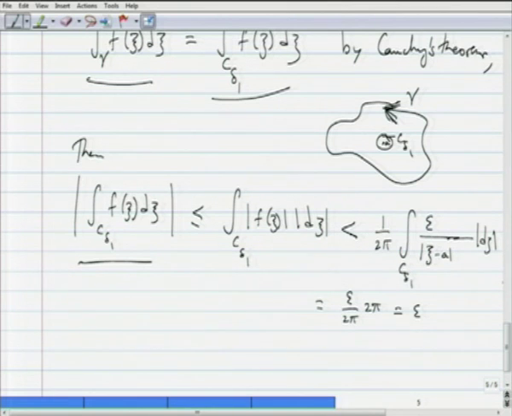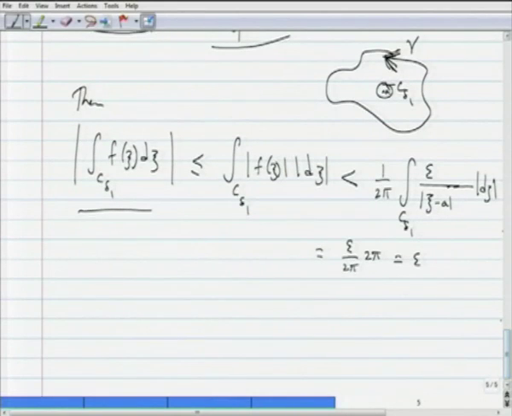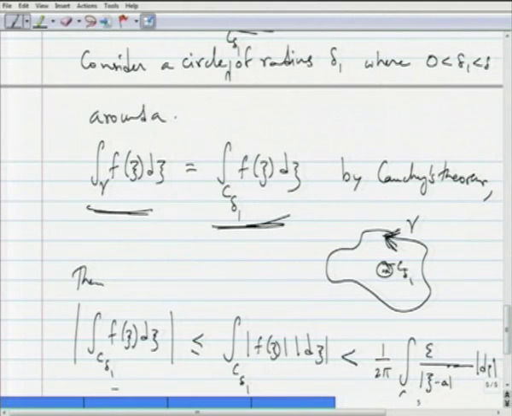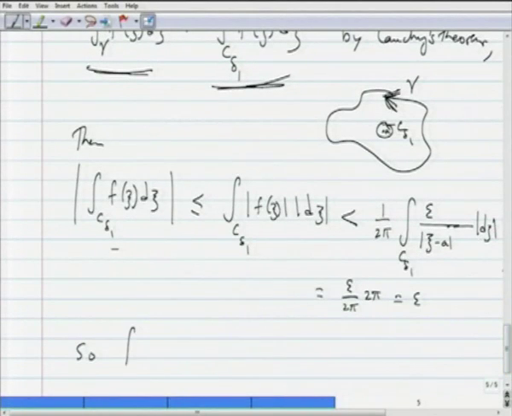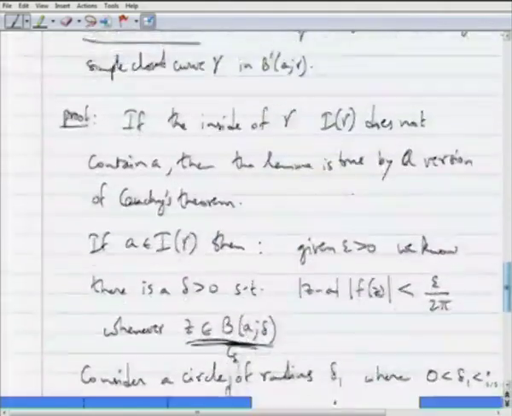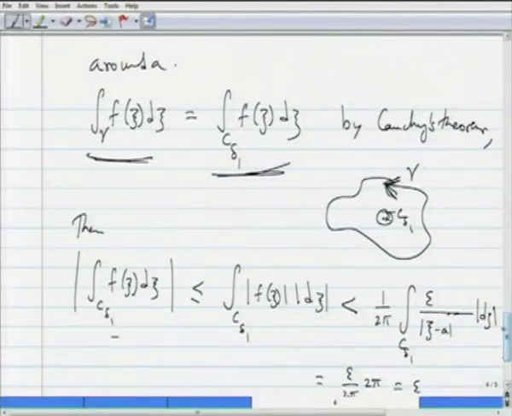Okay. So, I get epsilon, this is strictly less than epsilon. So in summary, this integral is equal to this integral and this is arbitrarily small. So, integration over gamma of f of zeta d zeta is equal to 0. Okay. So, notice that we have proved this by using a technique similar to Cauchy's theorem, but we are using Cauchy's theorem itself once again.